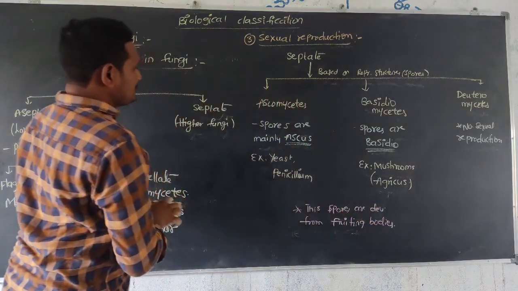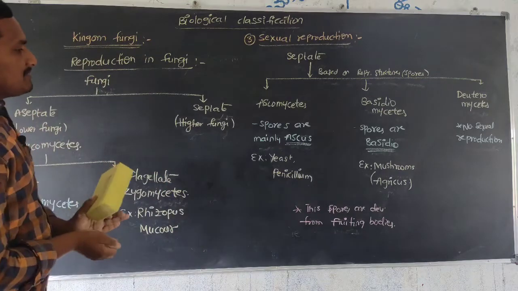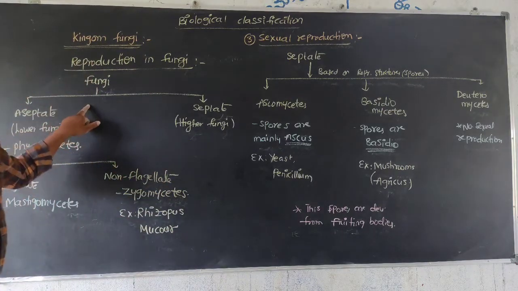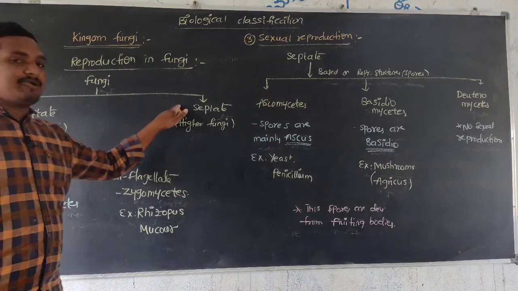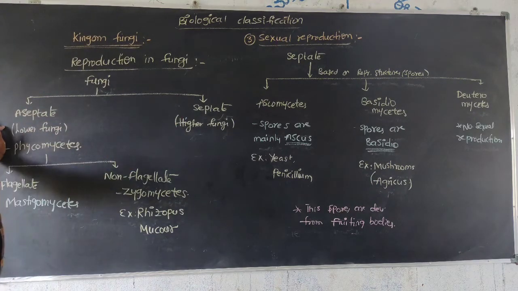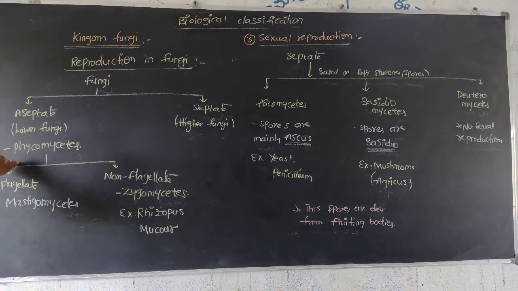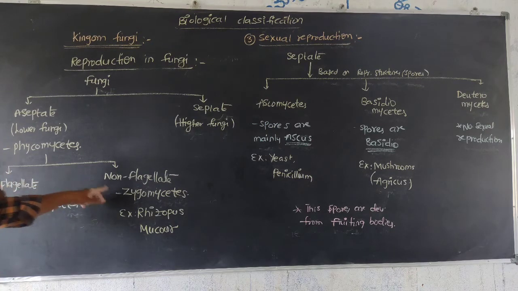Let's recap. Fungi are mainly of two types, aseptate and septate. In aseptate, septa or compartments are absent, and it is a coenocytic body. Next is the lower fungi, Phycomycetes, which is again divided into two parts, flagellate and non-flagellate.